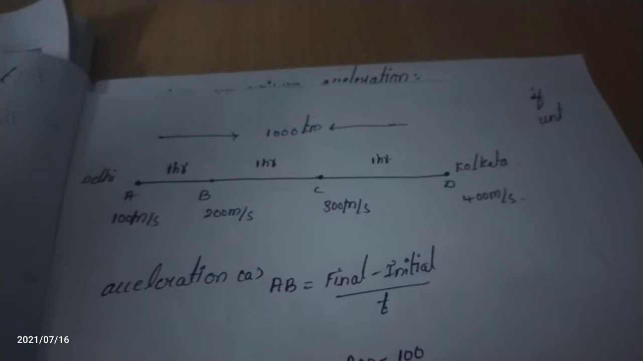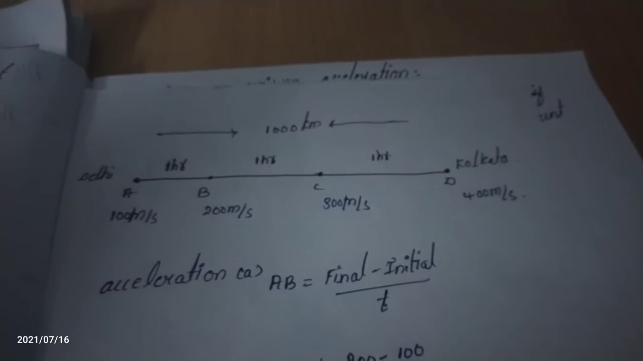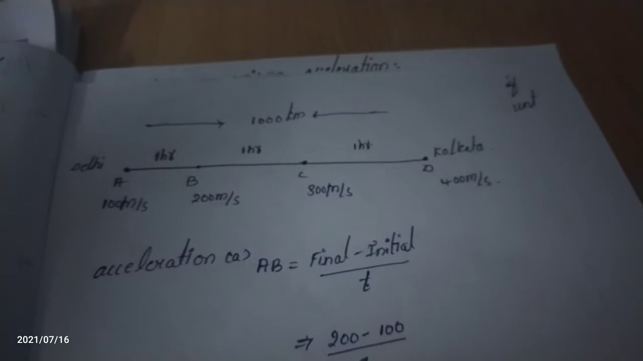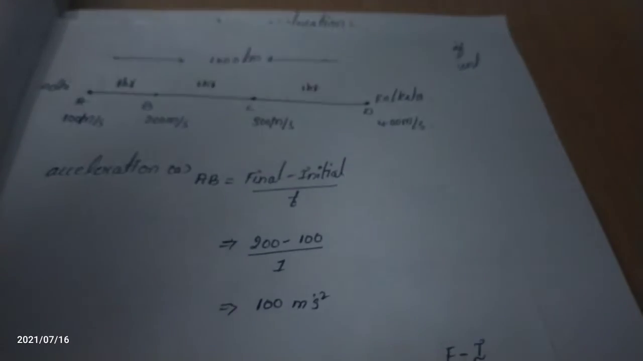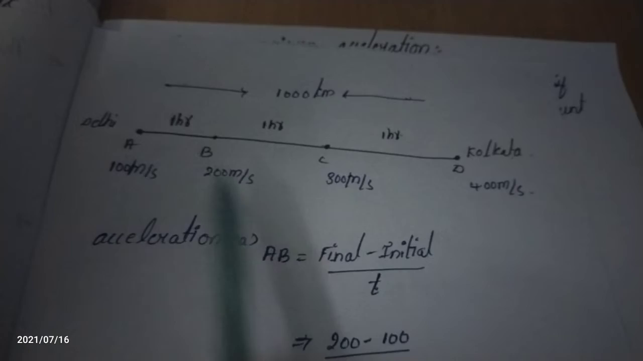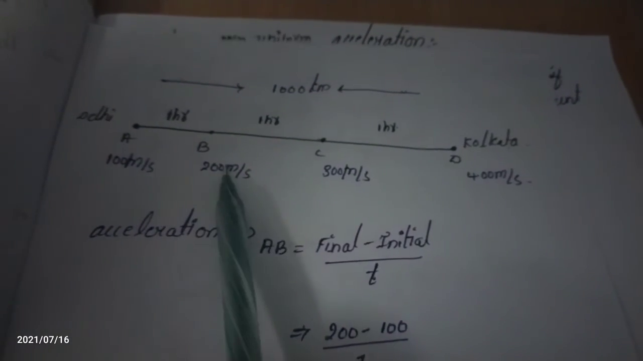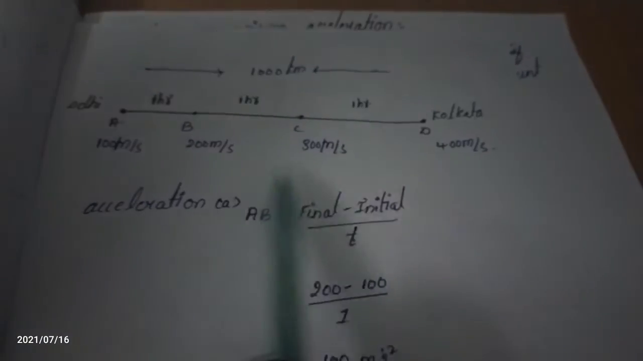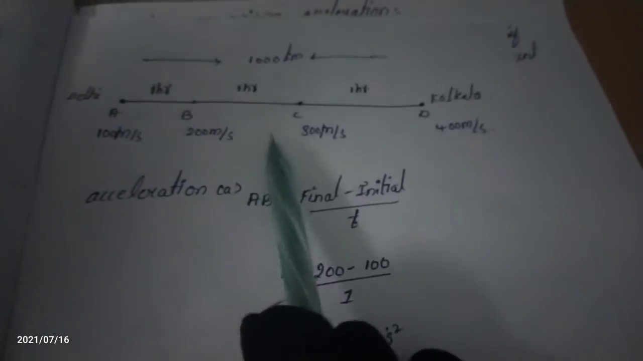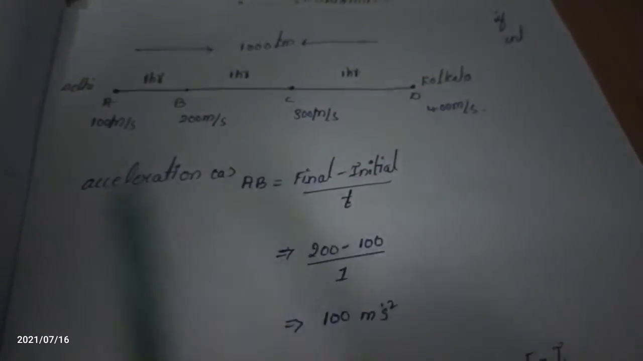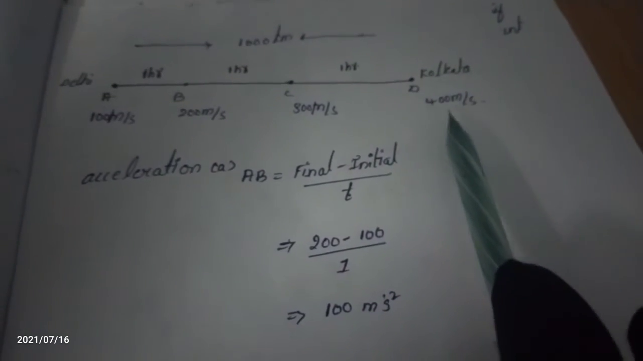What we have to find? We have to find the acceleration. After finding the acceleration between A, B, C, D, that is A to B, B to C and C to D, we have to observe whether the accelerations are equal or not. If they are equal, it means it is a uniform acceleration motion.